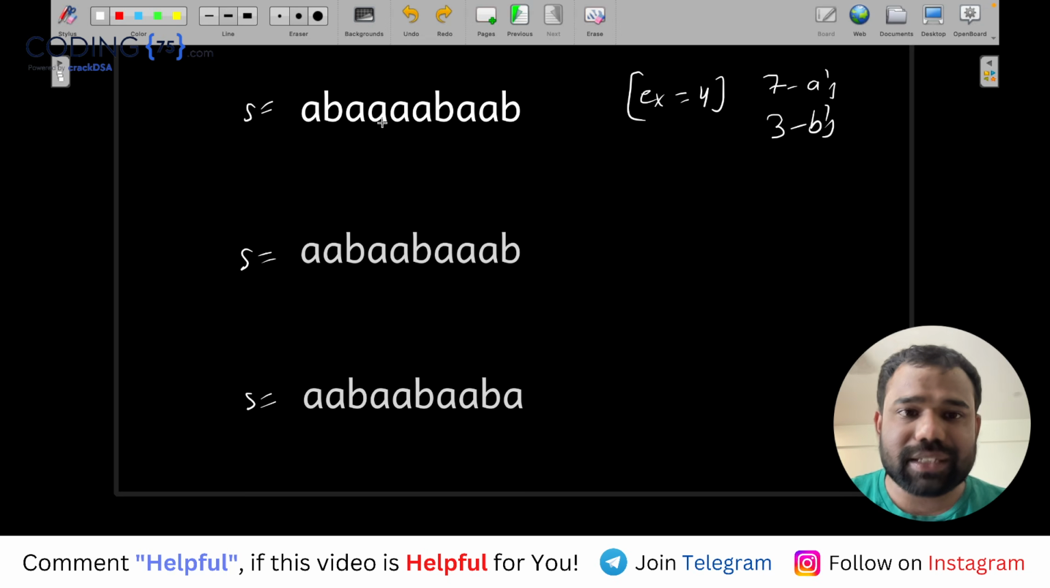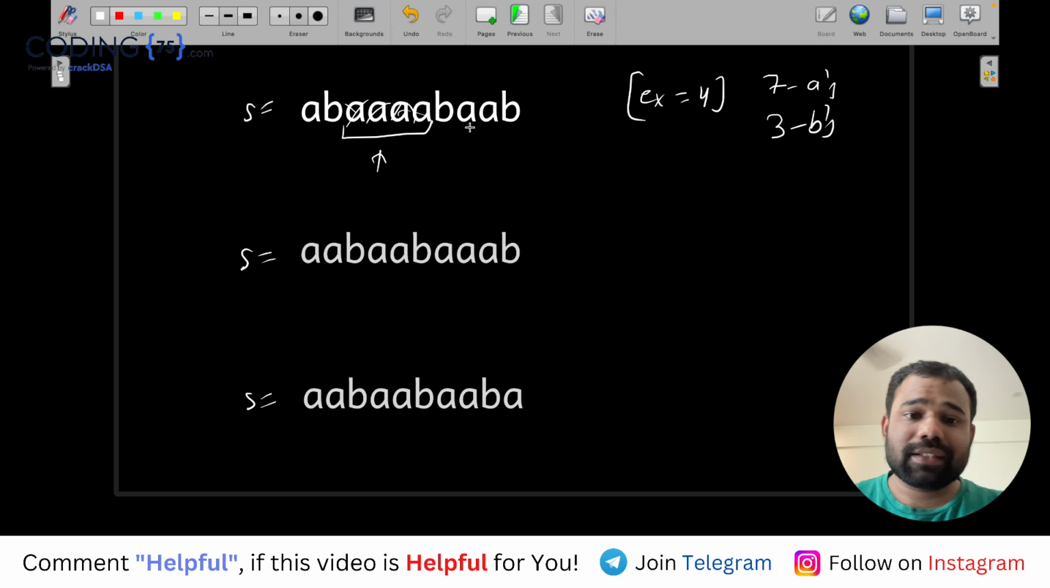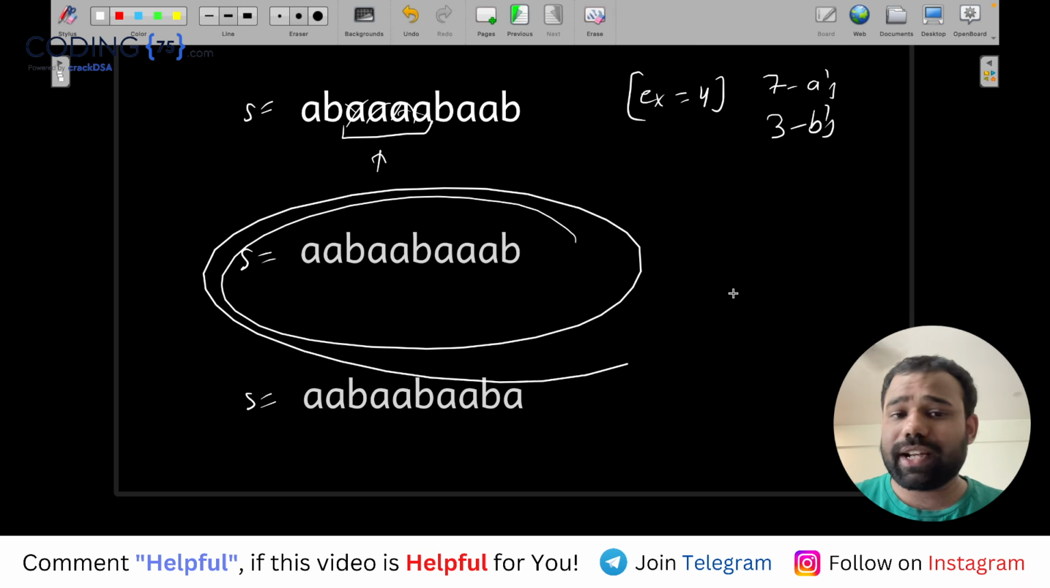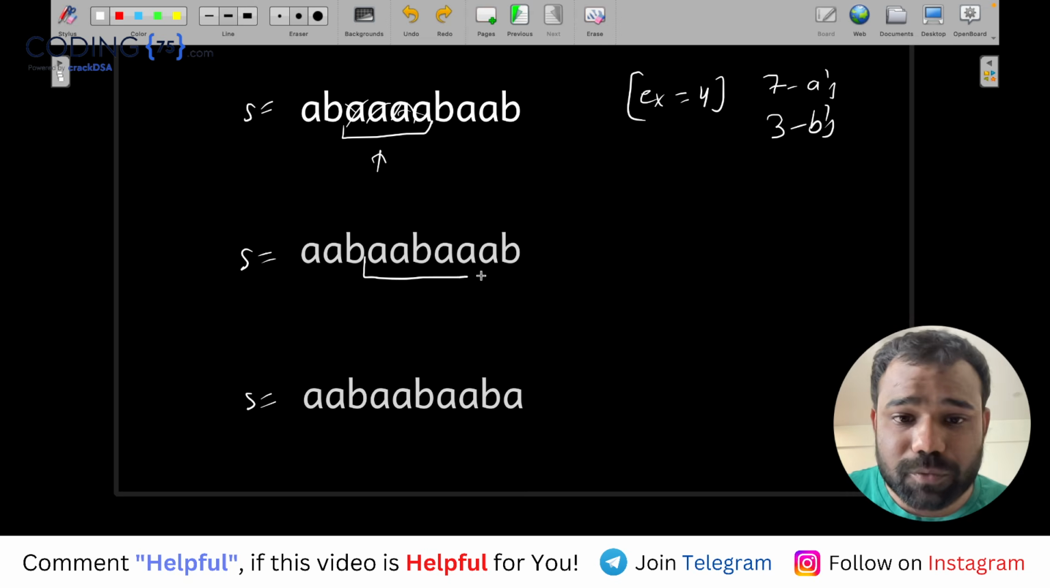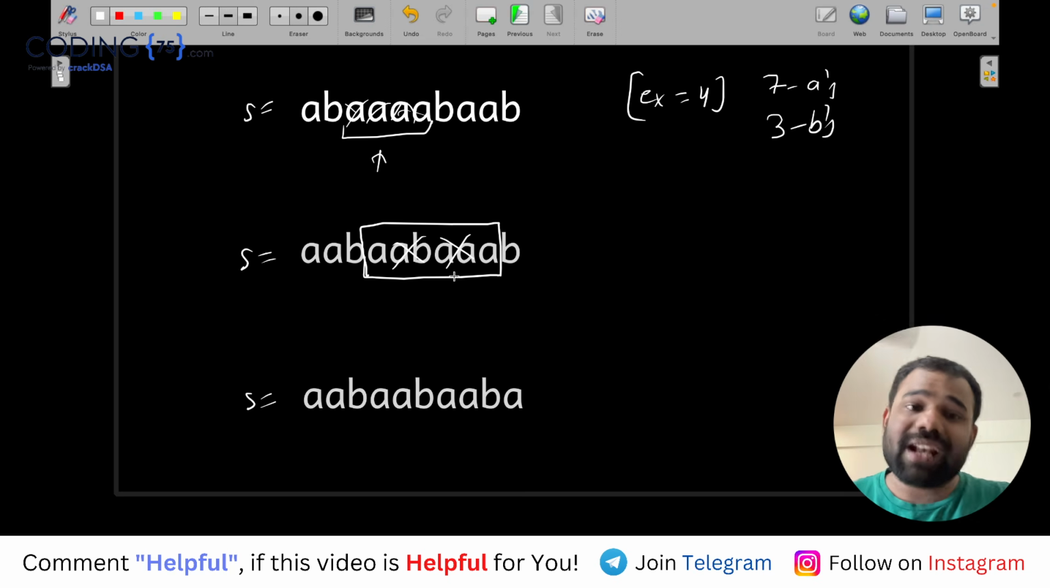For example, in this case, I can take this as the substring. I will remove it, and now you can see the remaining has an equal number of A's and B's. Similarly, in this case, I am not able to find 4 consecutive A's, but still I can remove this. If I remove this much part, then also my remaining number of A and B are the same. But in this case, the answer is not possible.